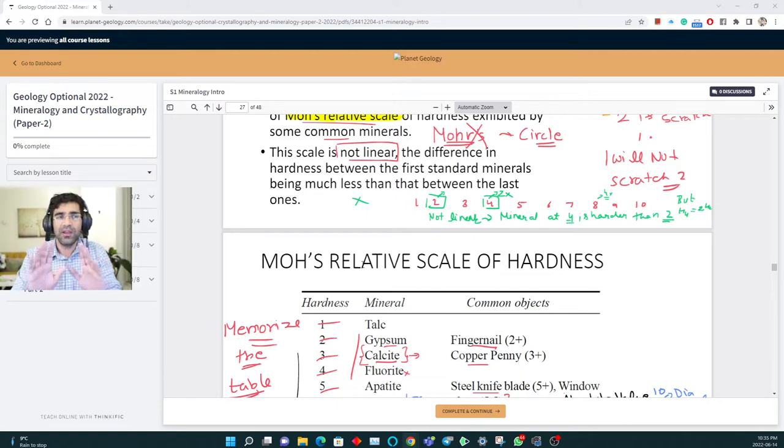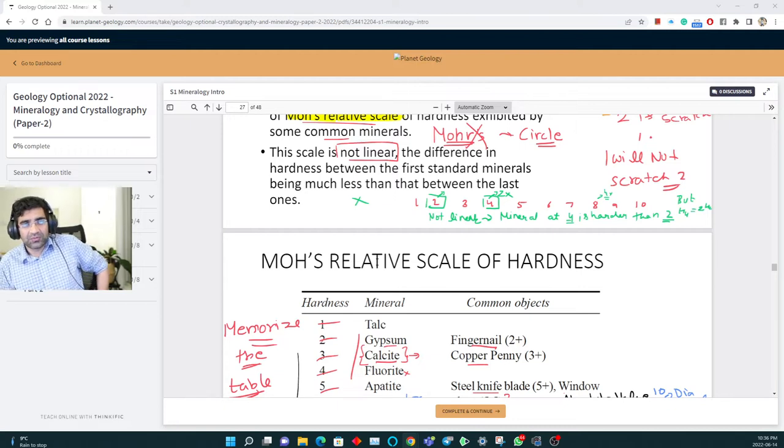Similarly here they will ask you to describe any physical and chemical properties which are studied in hand specimen. The list is endless, but your time and space in the notebook is not endless. So you have to be comfortable with that. You don't have to study it like an objective exam like GATE or NET, you have to study it like a subjective exam. You have to think ahead that this question will come in the exam, so I will write these points and give these examples, and then just move to the next topic. Don't get stuck on one.